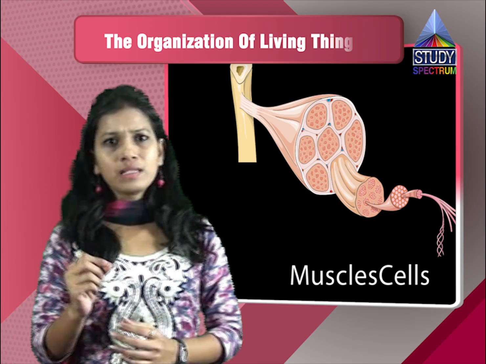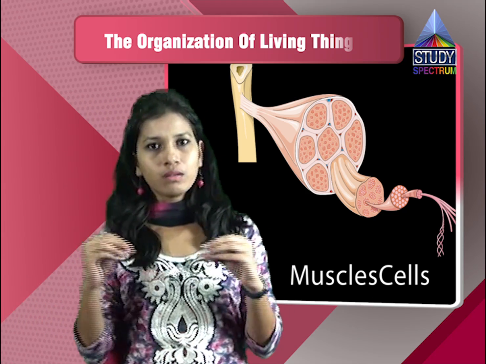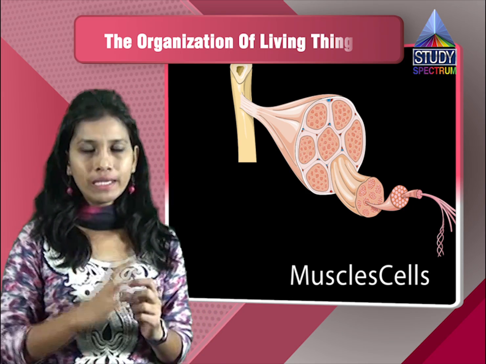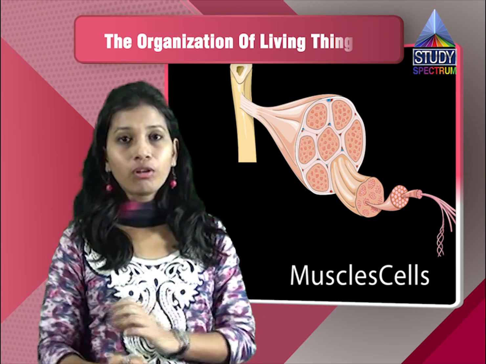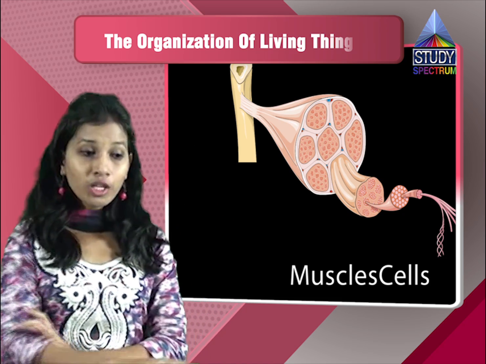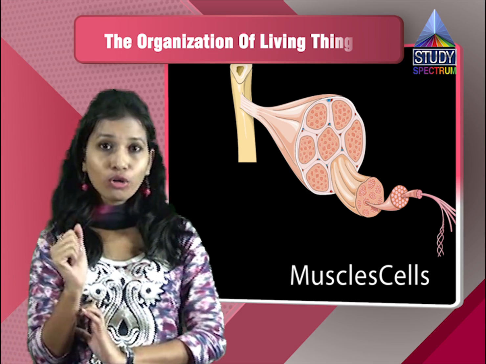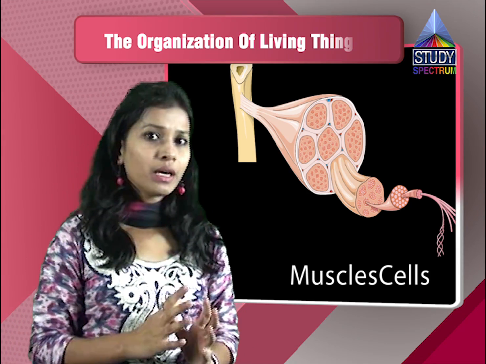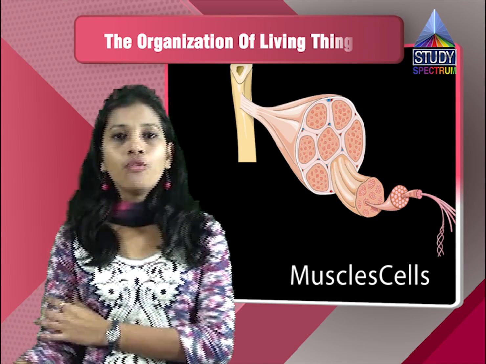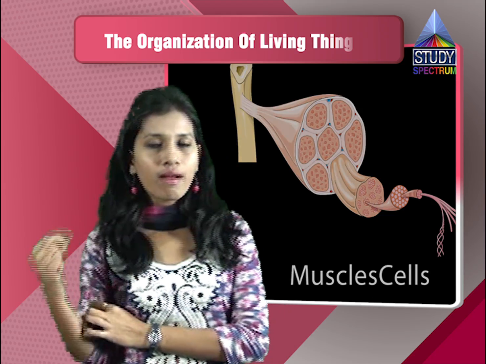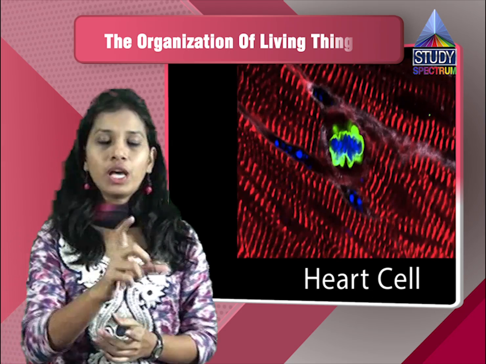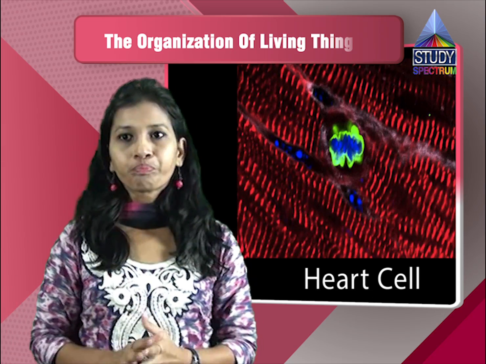The structure of the muscle cell. Now this muscle cell is having a smooth ending, and it will be having a single nucleus. Why is it like this? This structure is particular because the muscles will be performing the functions of contraction and relaxation. The movement of the hand when it is touched to the hot object will be done when the muscles contract and relax. The biceps and triceps are there, which are helpful in contraction and relaxation. This contraction and relaxation is done properly with the help of the smooth muscle cells only.